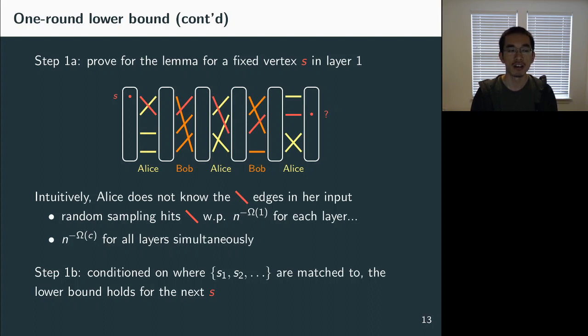Then conditioned on who vertex 1 is matched to, by step 1b, Bob doesn't know who vertex 2 is matched to. Then conditioned on where the first 2 vertices are matched to in the last layer, Bob doesn't know where the third vertex is matched to, and so on. We apply a chain rule and conclude that Bob learns almost nothing about the final matching.